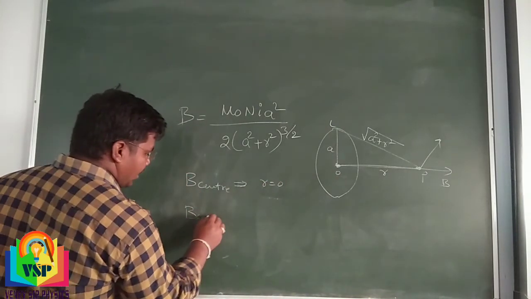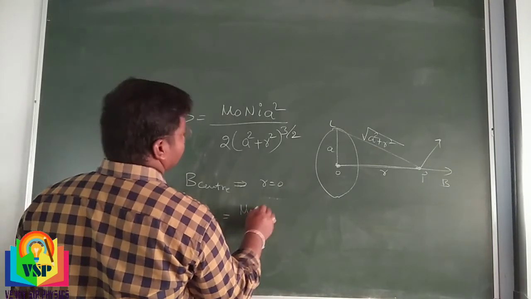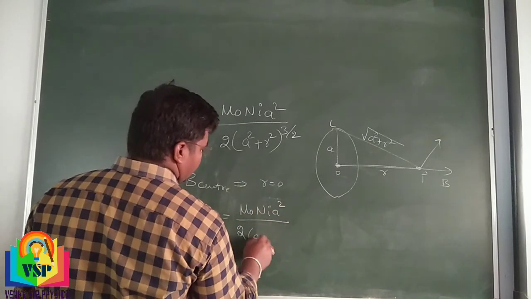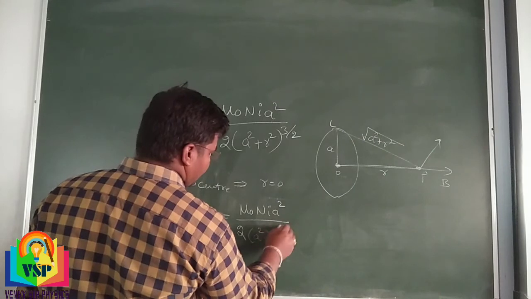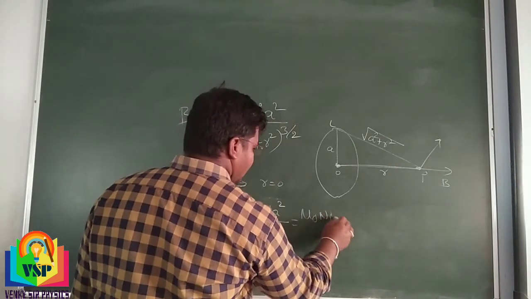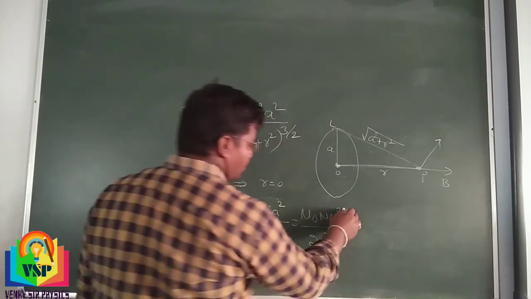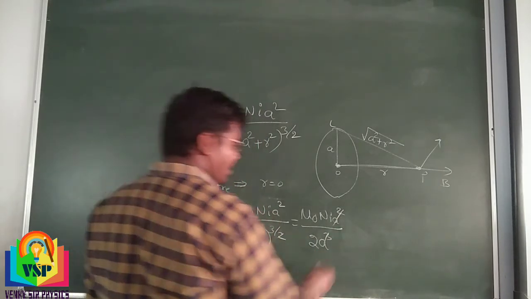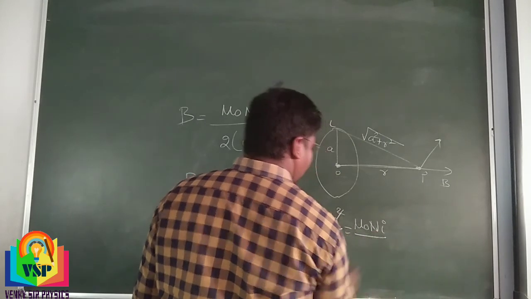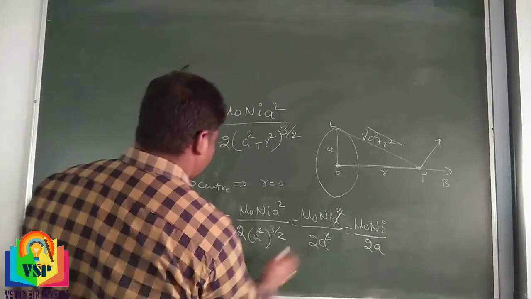B at center is equal to mu naught N I A square divided by 2 into A square whole power 3 by 2. 2 gets cancelled. Mu naught N I A square divided by 2 into A power 3. A square gets cancelled. Remaining one A is there. Mu naught N I divided by 2A. Understand?